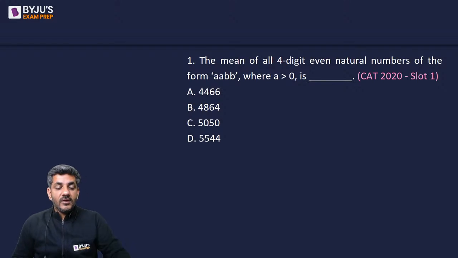Let's start doing this now. The mean of all 4-digit even natural numbers of the form AABB.